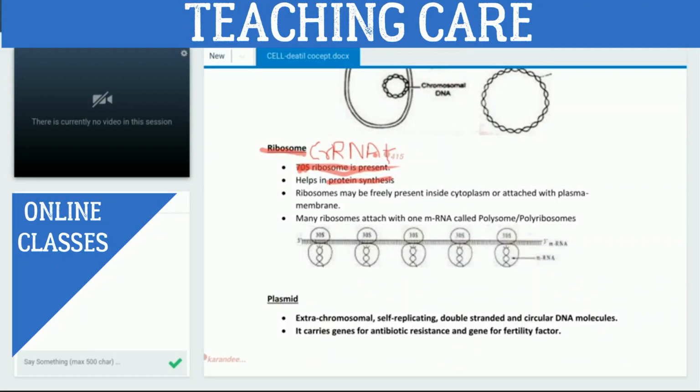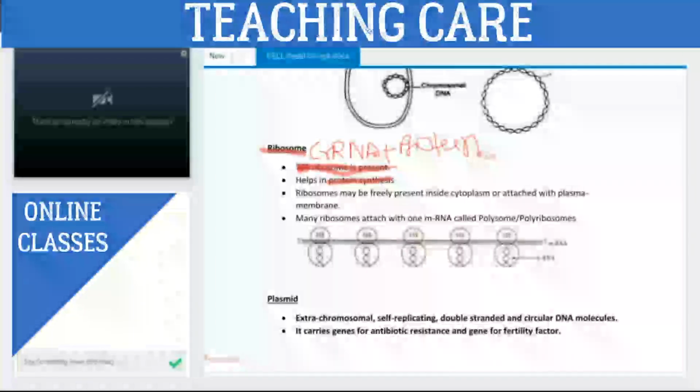That would be rRNA plus protein. Okay, fine.